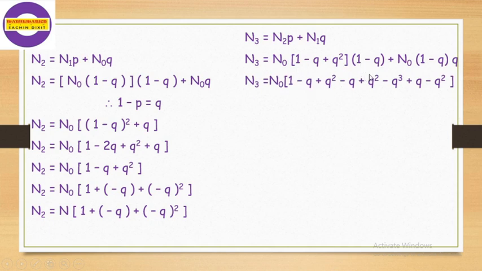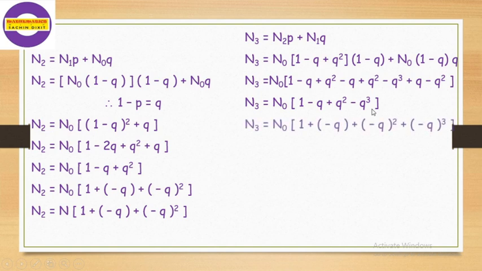Then we multiply this bracket by 1 minus q. So we get minus q plus q square minus q cube. Here also we multiply by q, we get q minus q square. And we take n0 common. Now simplify this square bracket. We get n3 is equal to n0 into bracket 1 minus q plus q square minus q cube.